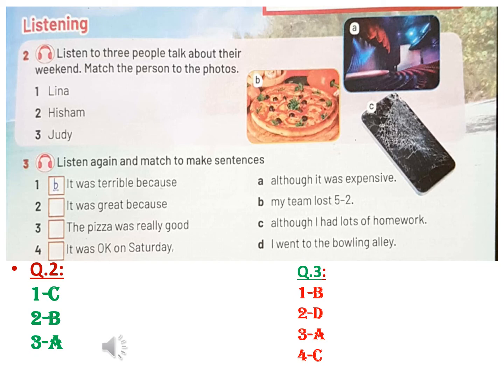1. Hi, Lena. How was your weekend? Oh, it was terrible. Oh dear. What happened? I watched a football match at the stadium. It was terrible because my team lost 5-2. Then I took a selfie, but I dropped my mobile phone and it broke.